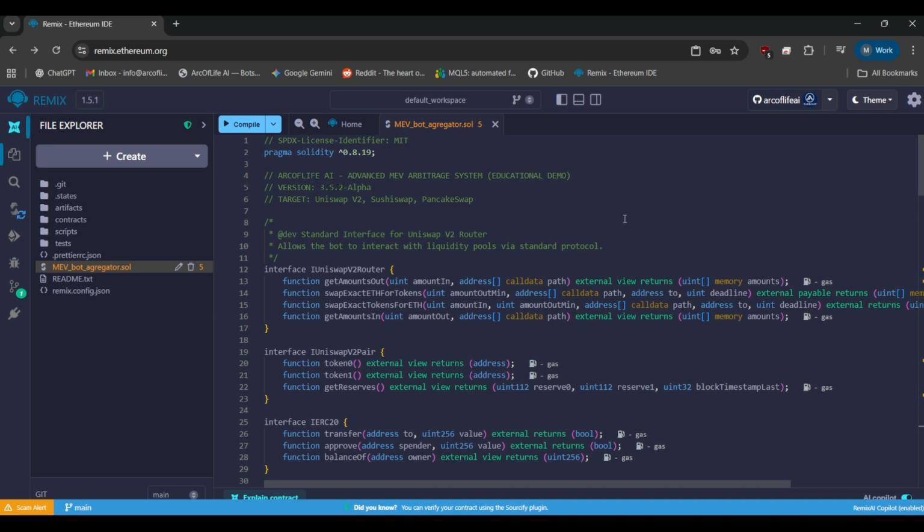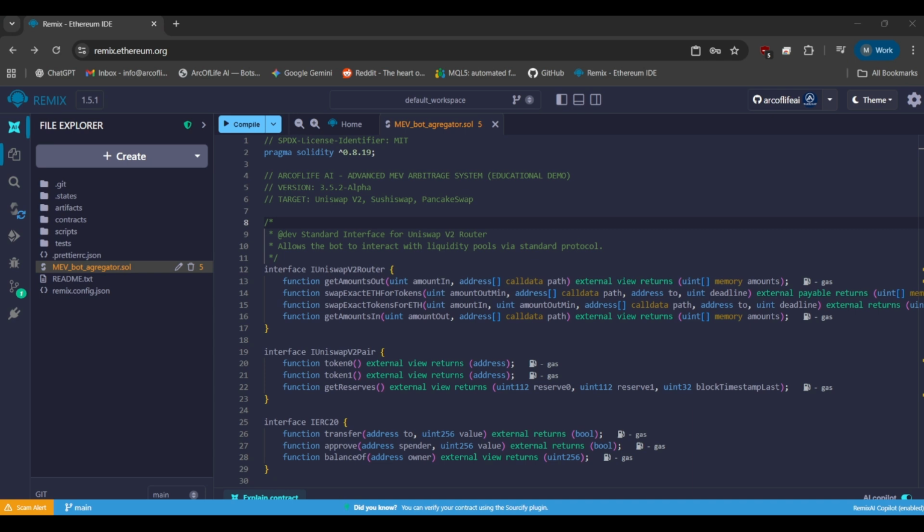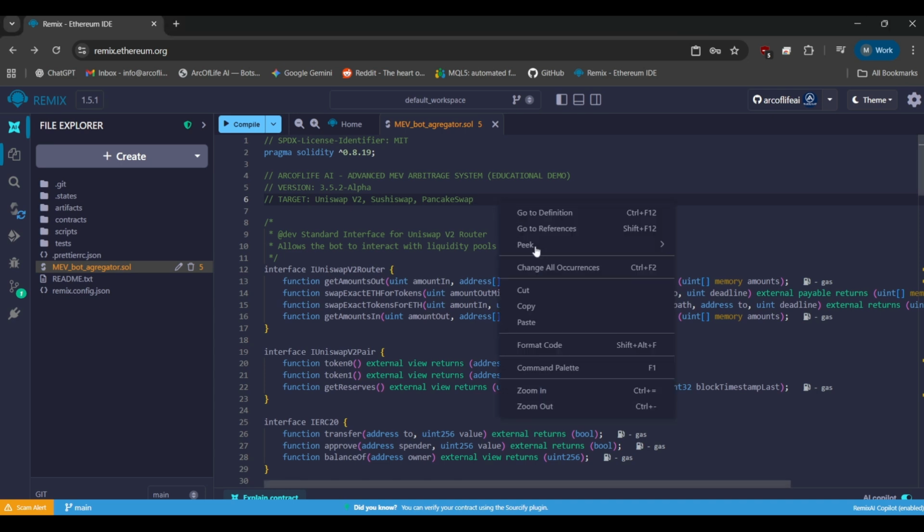Now watch the copy-paste ritual. They tell you to create a new file and paste this massive block of text. They rush through this part. They never explain the logic or the functions. They treat the code like a magic spell. Just say these words, and gold will appear. This is the red flag. In crypto, if you don't verify the code yourself, you are gambling, not investing. Never run a script that you haven't audited line by line.